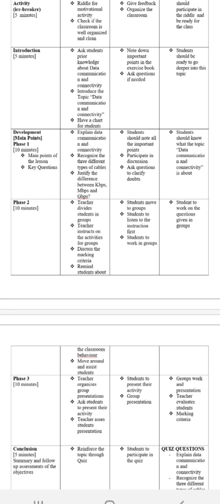group activities. After that, I will instruct the students about their group activities, and then I will discuss the marking criteria. And while the students will be doing their group activity, I will be reminding them about the classroom behavior, and if they have any problems, any questions, I will be assisting them.